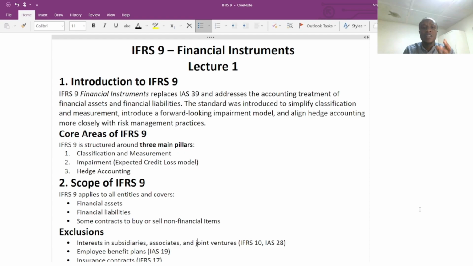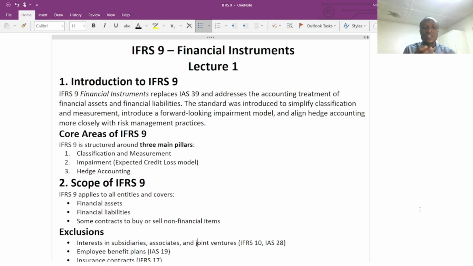Also, IFRS 9 introduces the concept of hedging when we are going to look at the derivatives, the options, the futures, and the swaps. Then we are going to understand risk management practice. So basically, these are the three key areas that IFRS 9 covered as compared to IAS 39.